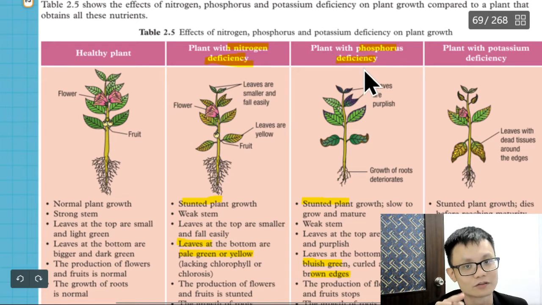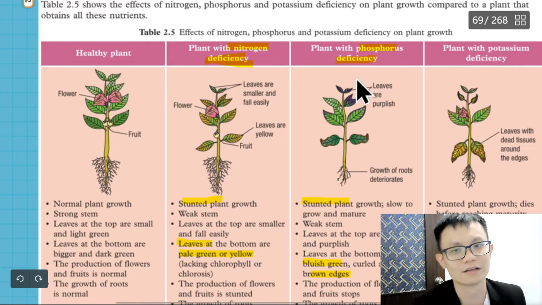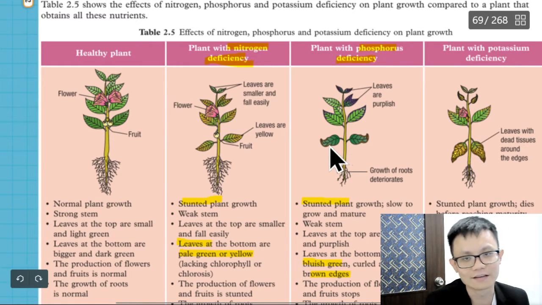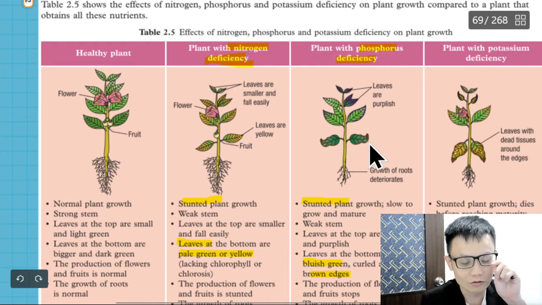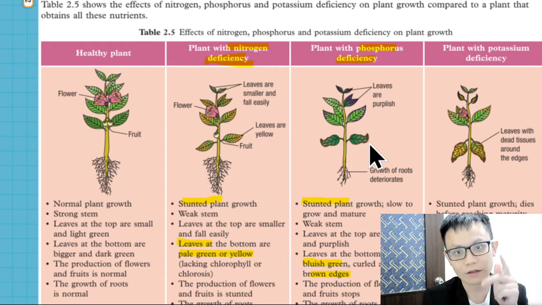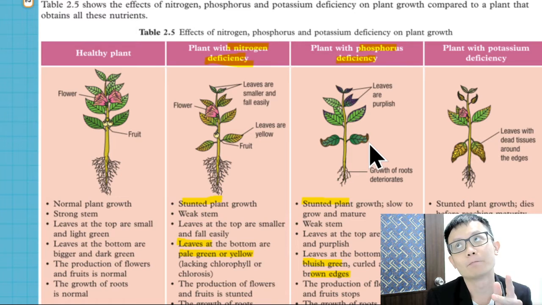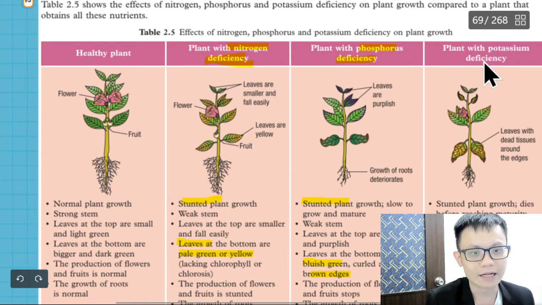Still remember phosphorus for humans? Humans also need phosphorus. Why? Forget already? Phosphorus is for strong teeth and also for bone, and to avoid rickets, right? And then potassium, banana has a lot of potassium.